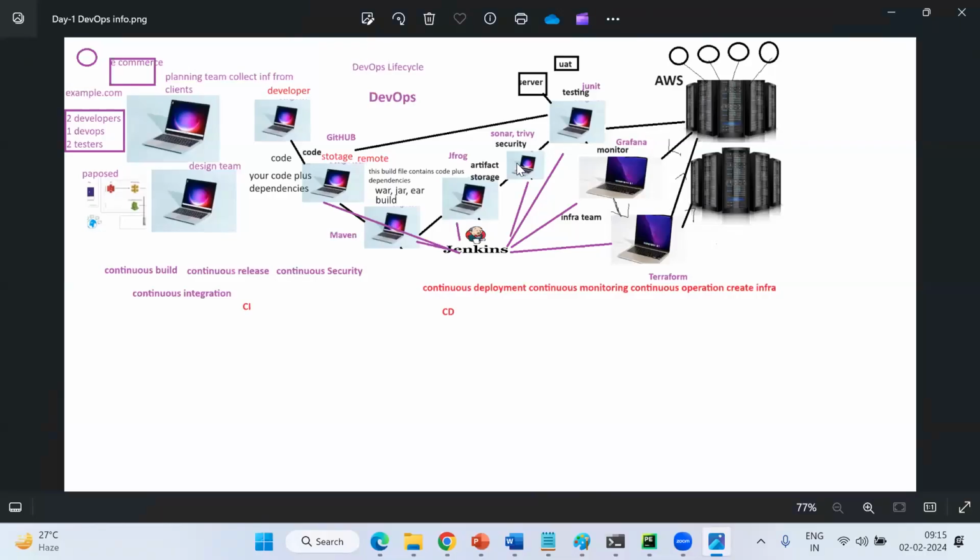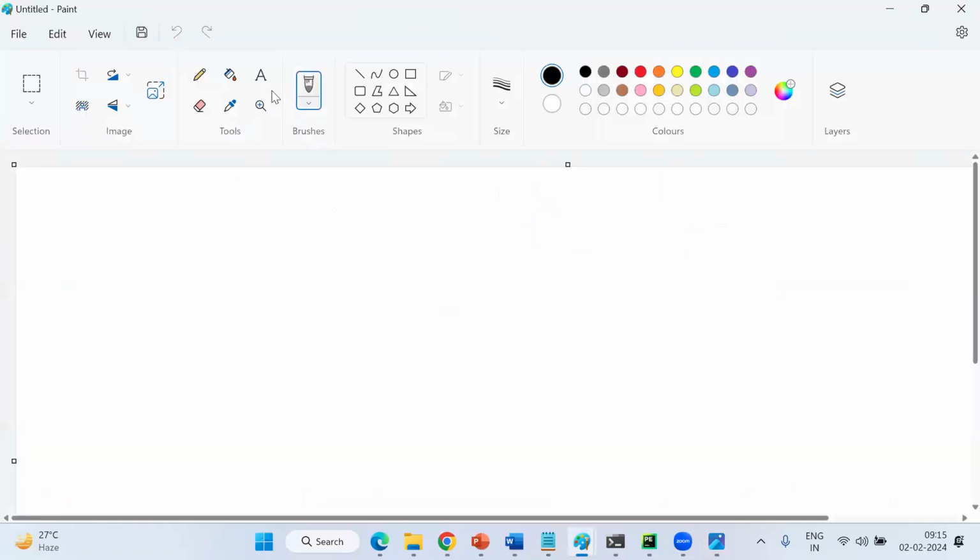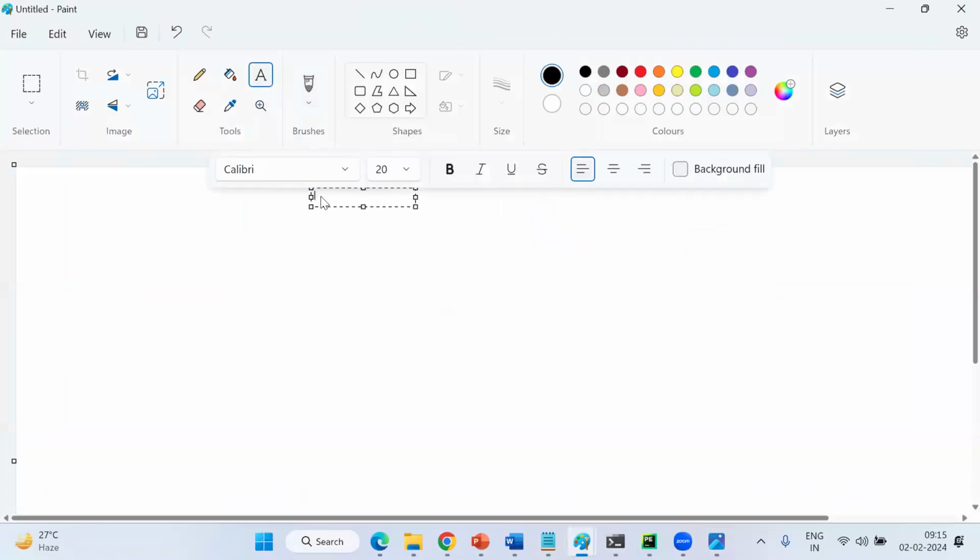Cost expenditure, okay, we'll take that, Ajay, don't worry. So, deployment on a physical server or cloud server.